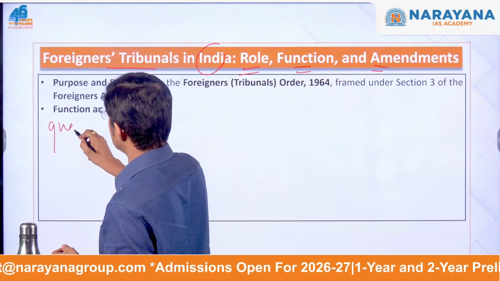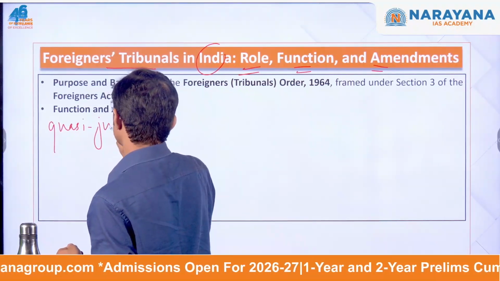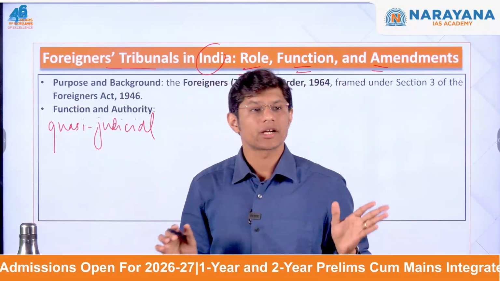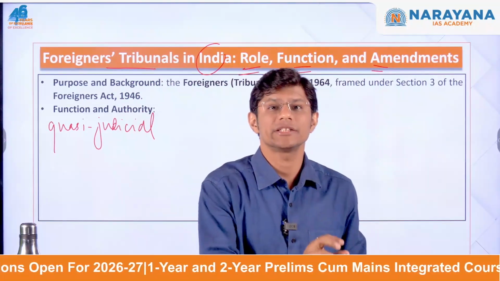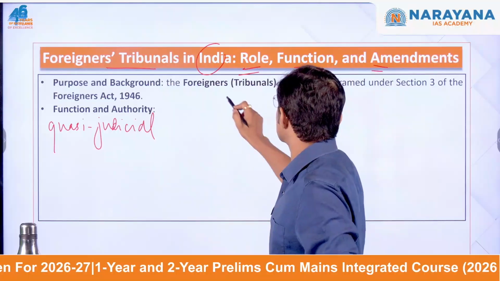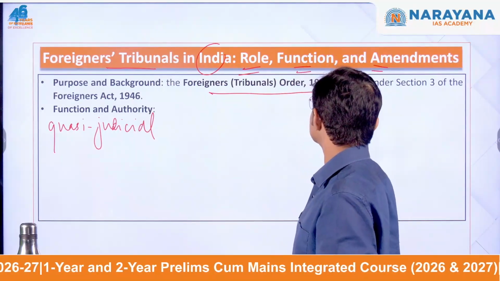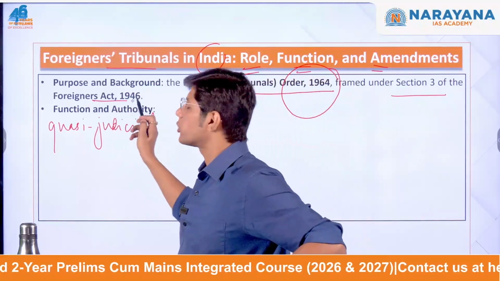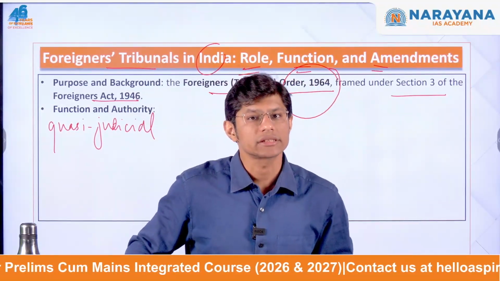We have understood the meaning of quasi-judicial. So most of the points, concepts we already have discussed, so I am not going to repeat the same. They are quasi-judicial bodies. They are constituted under the Foreigners Tribunals Order 1964, and this order was framed under Section 3 of the Foreigners Act of 1946.